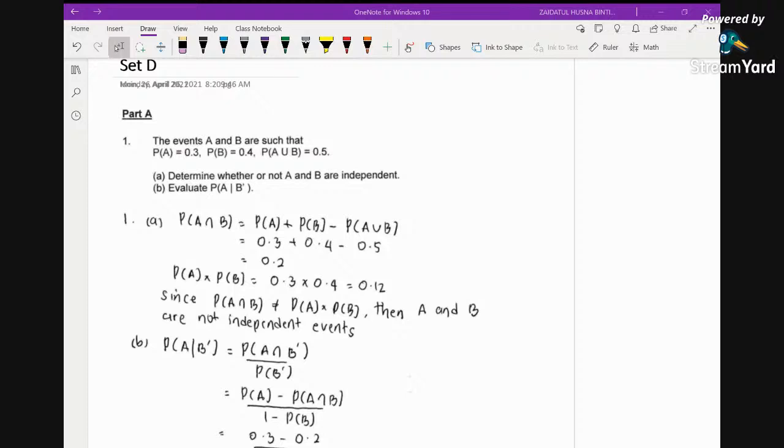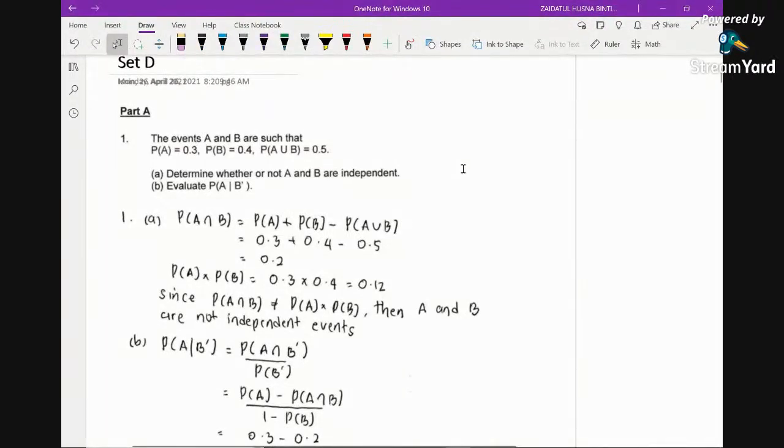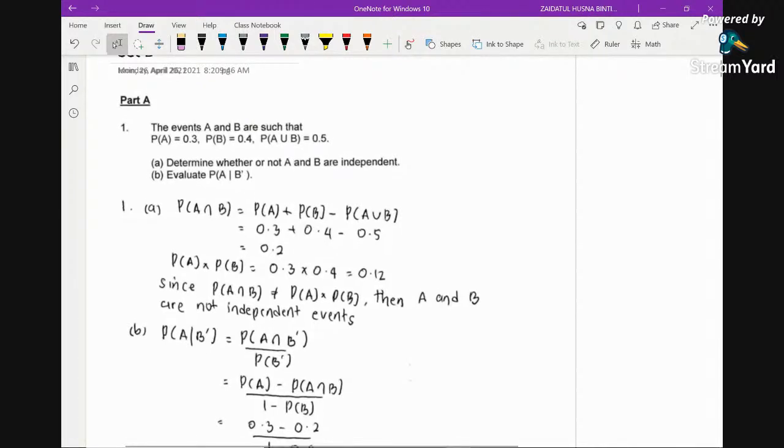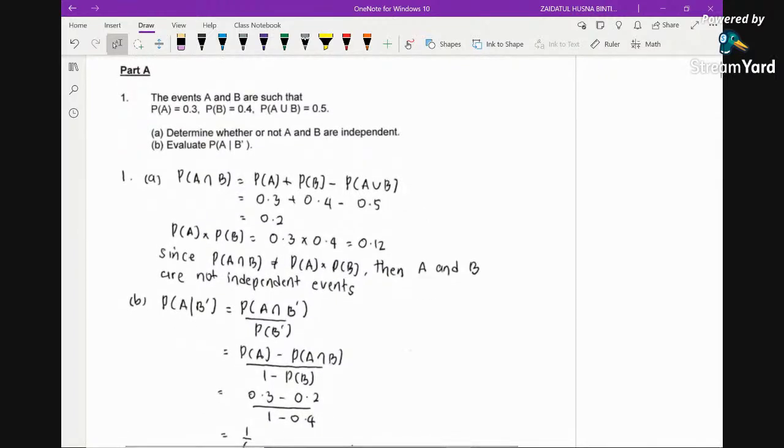Let's have a look at this. You may find the total marks 100, but the marks are not written here. This paper consists of two parts, part A and part B. We are going to cover a few topics in this case, so we don't really focus on one particular topic, because it's now time for revision, right? So we're going to discuss everything. Now let's discuss the first question.